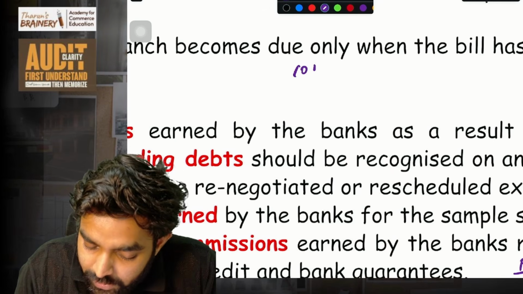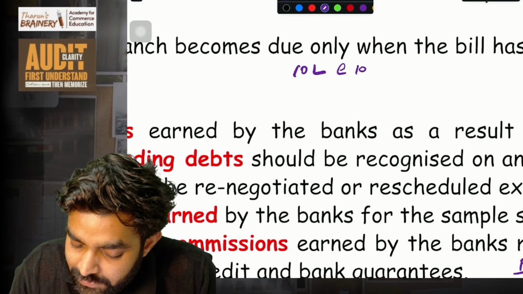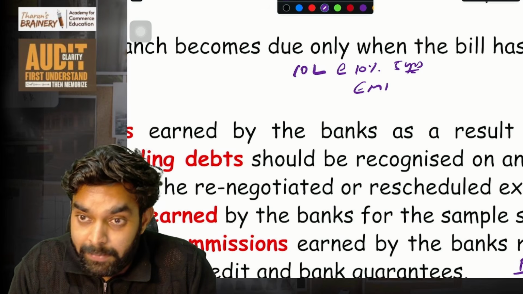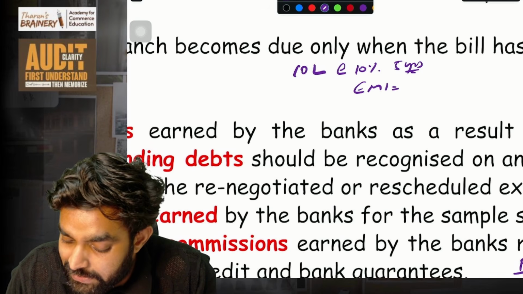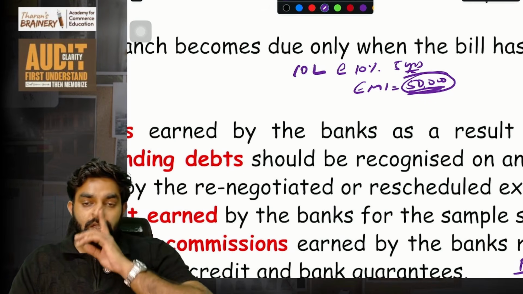So imagine I took a loan of 10 lakh at an interest rate of, say, 10%, and the term is 5 years. Imagine, hypothetical example, I'm not calculating anything. Imagine the EMI per month is, say, 50,000. Just hypothetically imagine. So this is my loan.